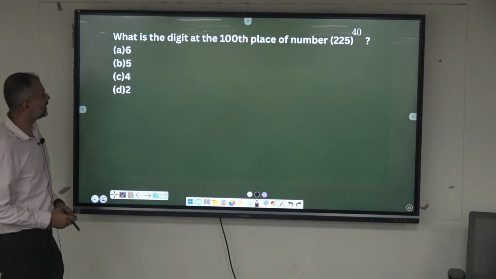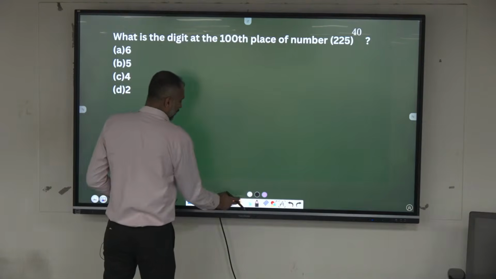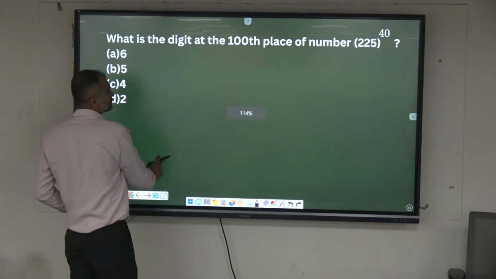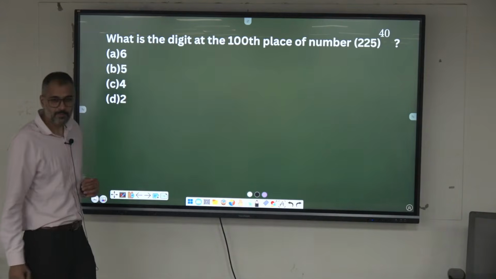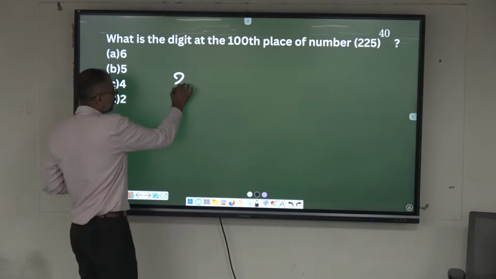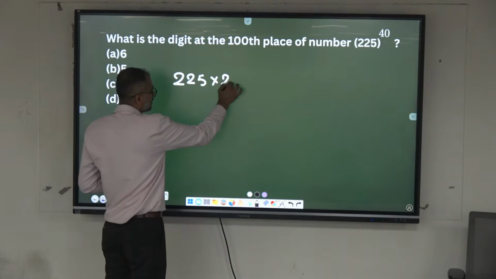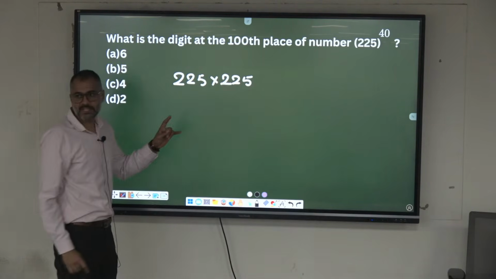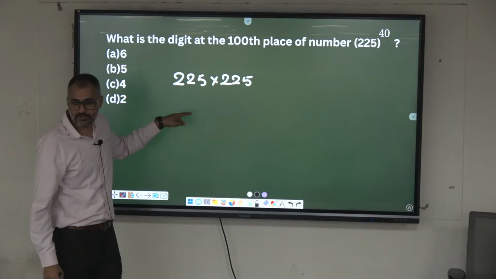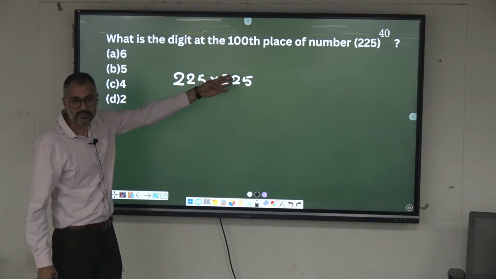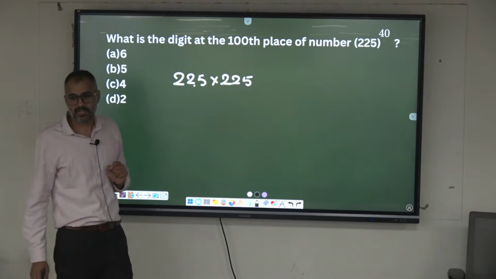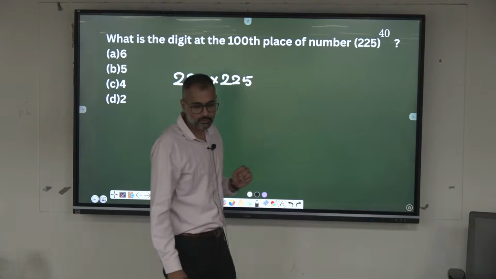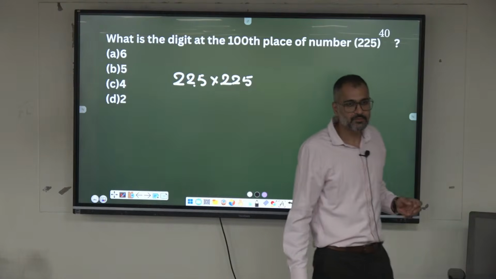What is the digit at the 100th place of the number 225 to the power of 40? What is that? You do this one. At least try this one, because he is expecting some cycle here. In most of these cases, we can't do this one manually. He is expecting some cycle. Can you do this 225 into 225? Give me the last three digits. Only the last three digits. Come on, quick. 225 into 225. There is no other way. You have to do this.